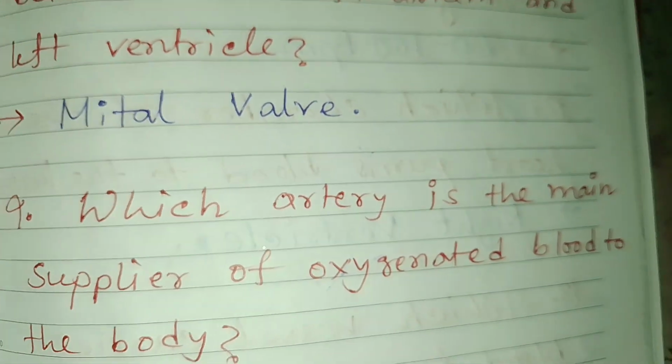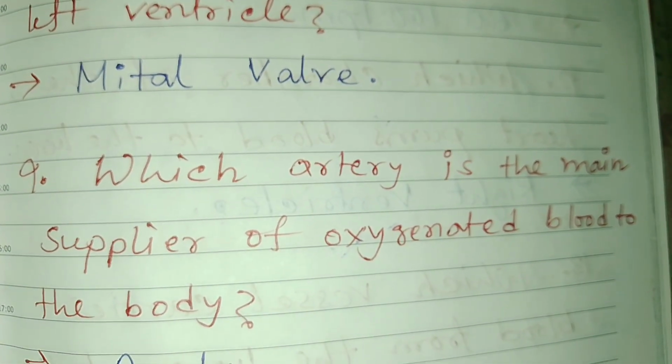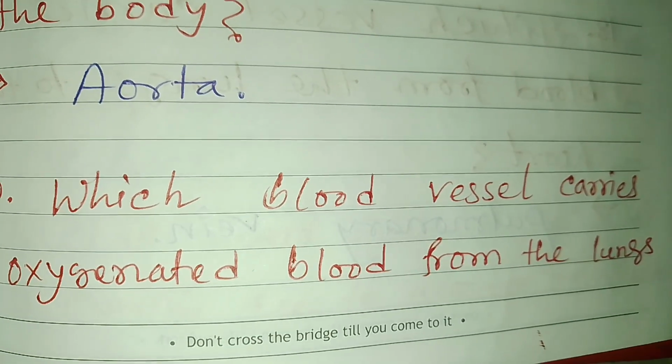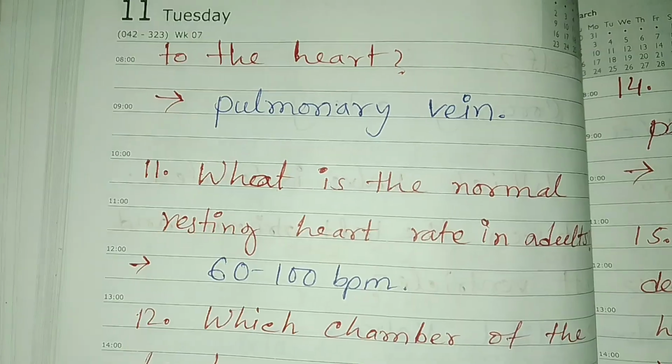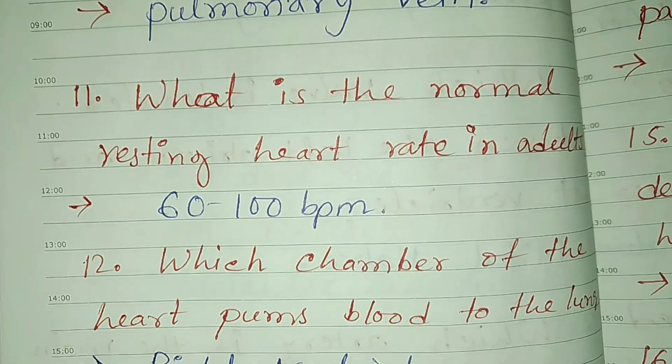This is mitral valve. Which artery is the main supplier of oxygenated blood to the body? This is aorta, the arch of aorta. Which blood vessel carries oxygenated blood from the lungs to the heart? Pulmonary vein. Heart থেকে lungs এ নিয়ে যায় pulmonary vein.